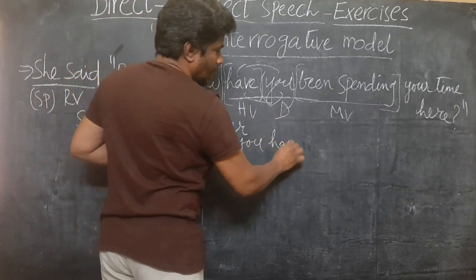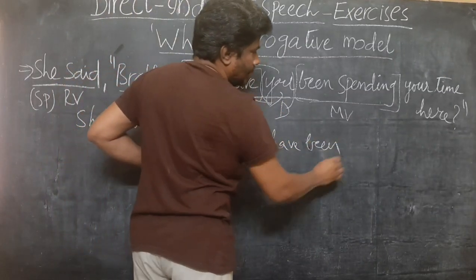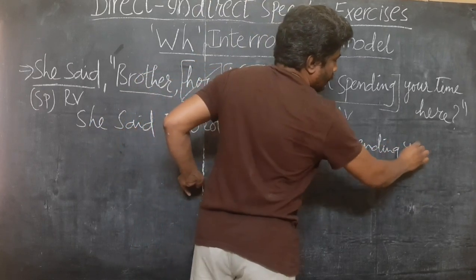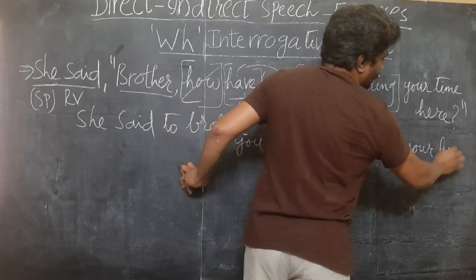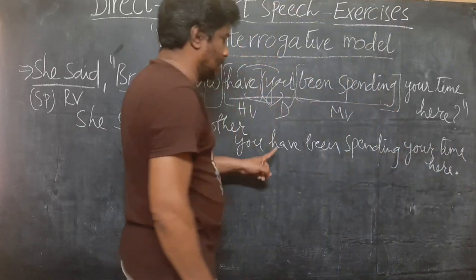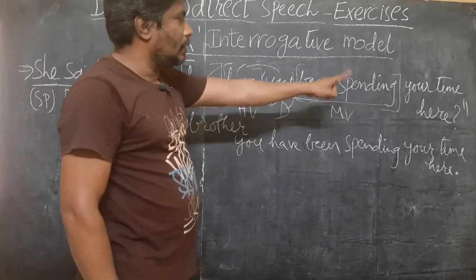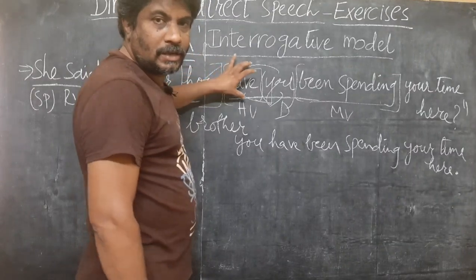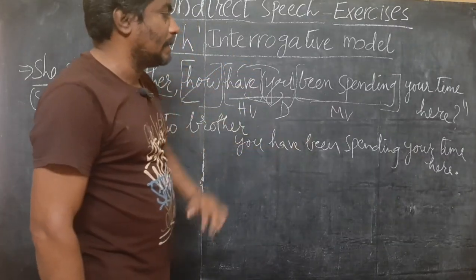"You have been spending your time here" is the assertive sentence. "Have you been spending your time here" is an S-no interrogative. If you omit this WH word, then turning this S-no interrogative to assertive: you have been spending your time here.